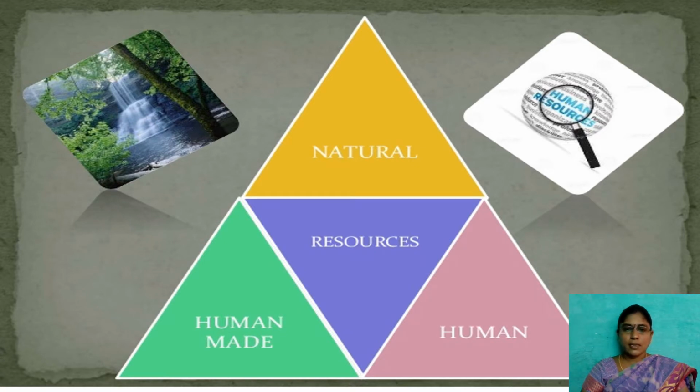In our previous class, we discussed the resources. So what are the major resources that we have? Resources are natural resources, human resources, and human-made resources. These are the three types of resources that we have, children. Already we discussed in our previous class. Resources are mainly classified into three types: natural resources, human resources, and human-made resources.